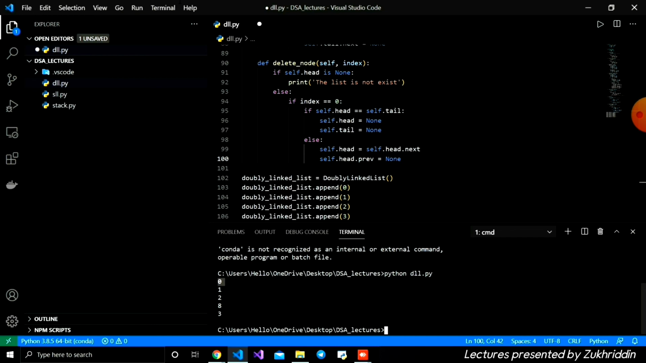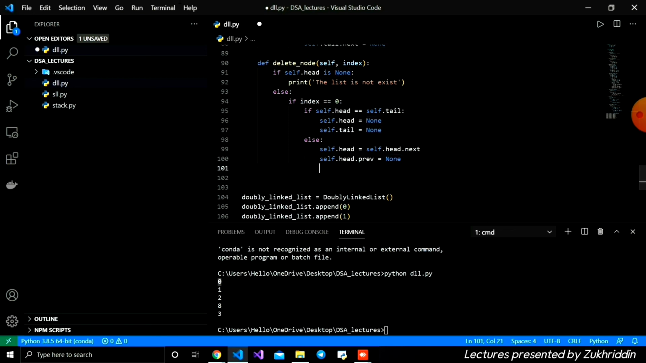And if we are deleting the first node, 0, we must update this: head.previous is equal to None, which is what we are doing here. After that there is no reference to 0, so the garbage collector will automatically delete it. And this is how our code looks if the index is equal to 0.